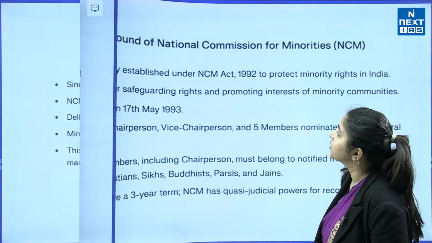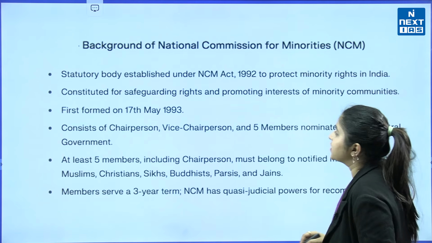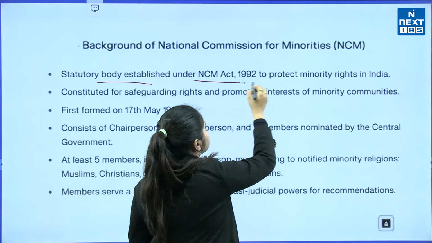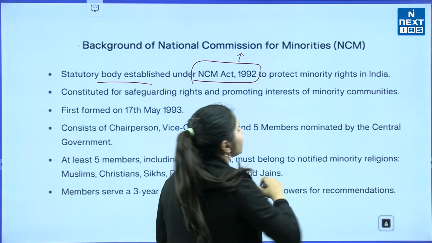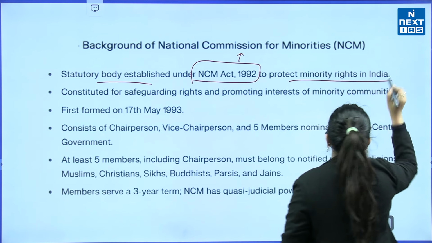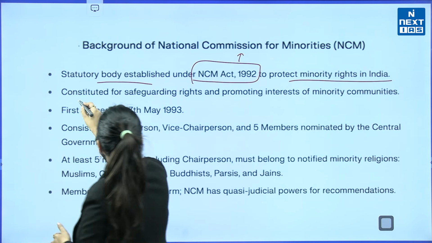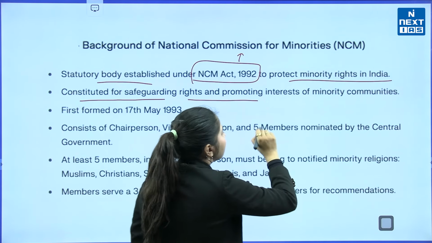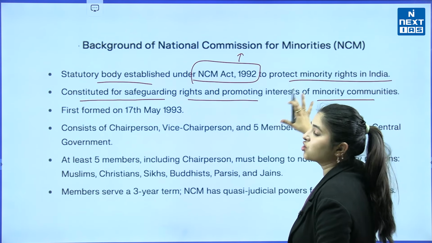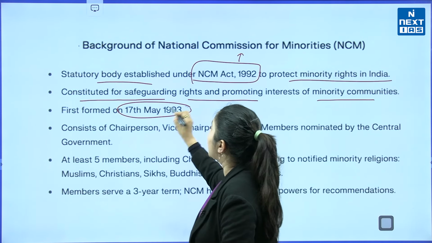Moving forward, let us talk about the background of the National Commission for Minorities, NCM. It is a statutory body established under the NCM Act 1992 to protect minority rights and minority communities in India. It was constituted to safeguard the rights and protect the interests of minority communities in India. And this was first formed on 17th May 1993.